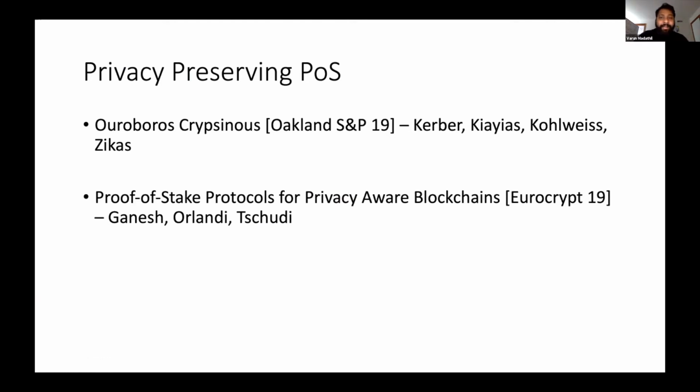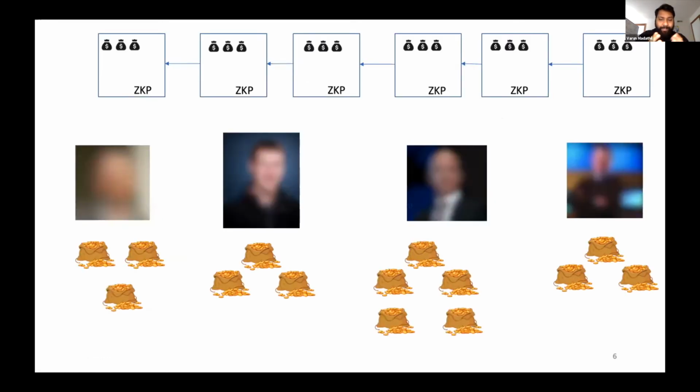The main idea in both of these works is the same, where parties are still running the lottery, but instead of outputting the stake or the identity, the parties just output a computed zero knowledge proof, which proves that this lottery was computed correctly. With each block they propose, they attach the zero knowledge proof. Any other party on the network can then verify that the zero knowledge proof is correct, and therefore know that this block was computed correctly with the correct amount of stake, etc.